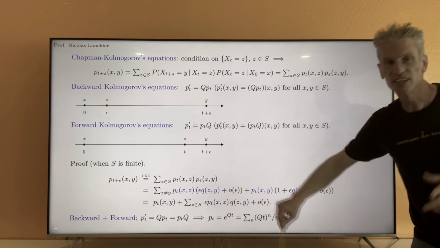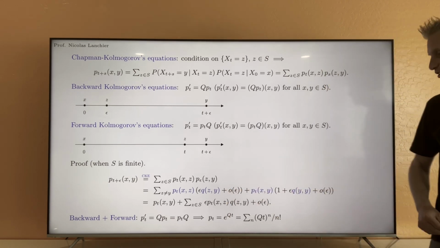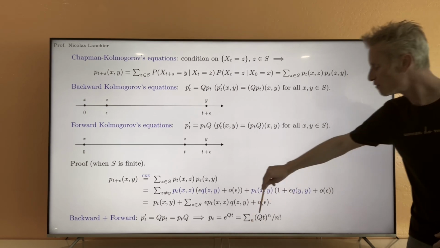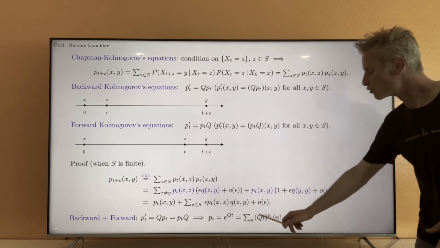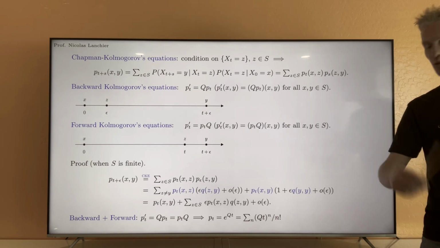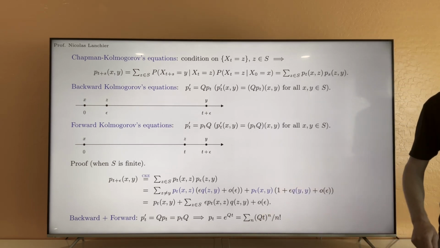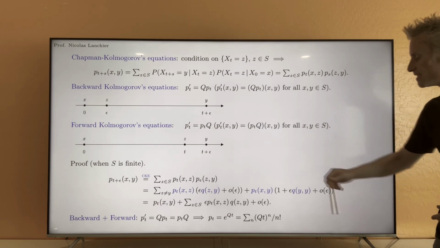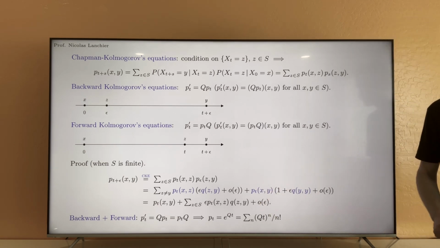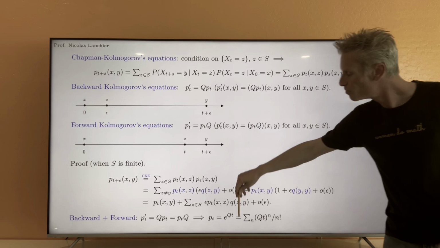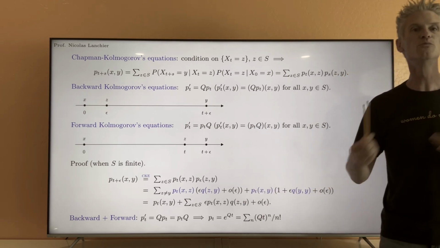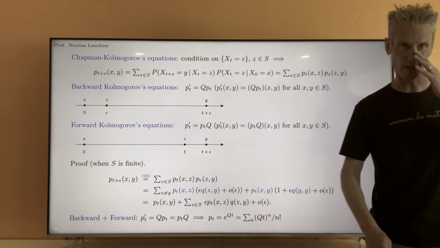This exponential of a matrix is again a matrix, which is equal to the infinite sum over n of (Qt) to the power n, so Q to the power n times t to the power n. Q to the power n is well defined. You can multiply matrices as long as they have the same size, divided by n factorial. So you use the power series representation of the exponential to define the exponential of a matrix.